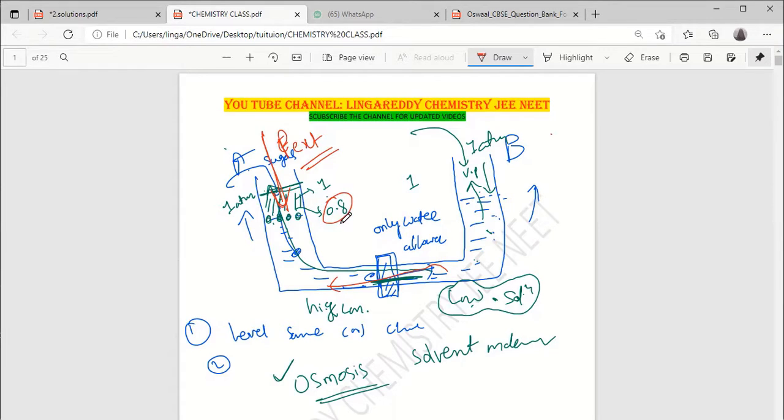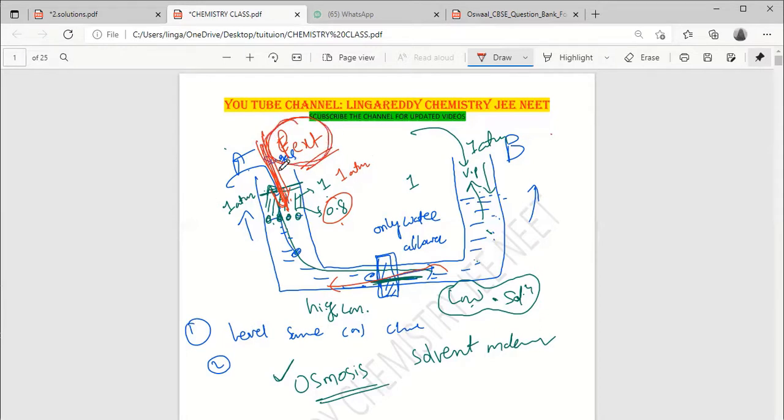So I am applying some extra pressure, externally putting some weight, until it reaches 1 atm. Got it? Yes, sir.